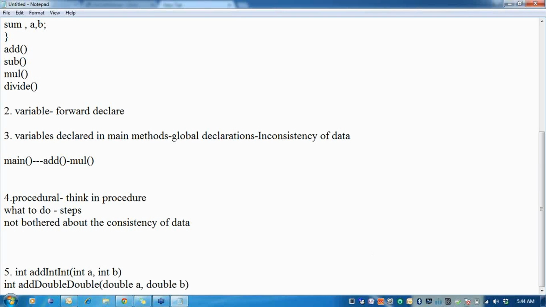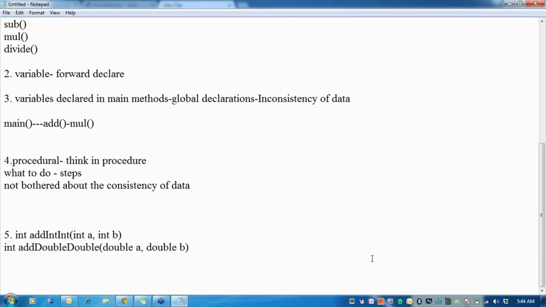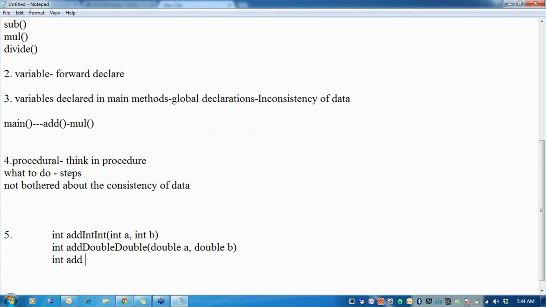Now in this scenario, if I'm simulating a calculator, suppose I have another method that adds a float and a double as data types. Then I'll have to write float A and double B. So C will never allow me to write two methods with the same name.